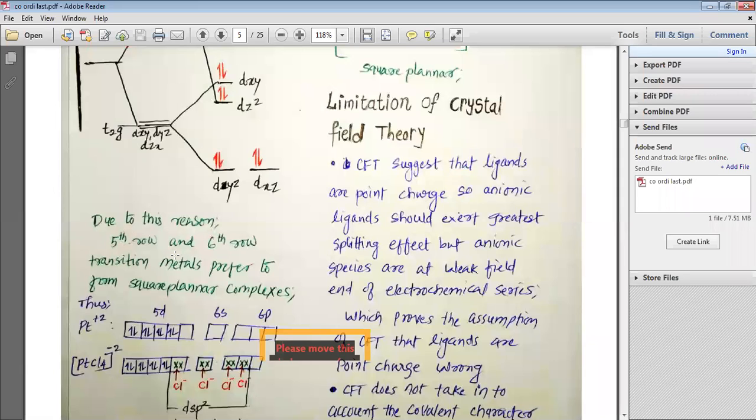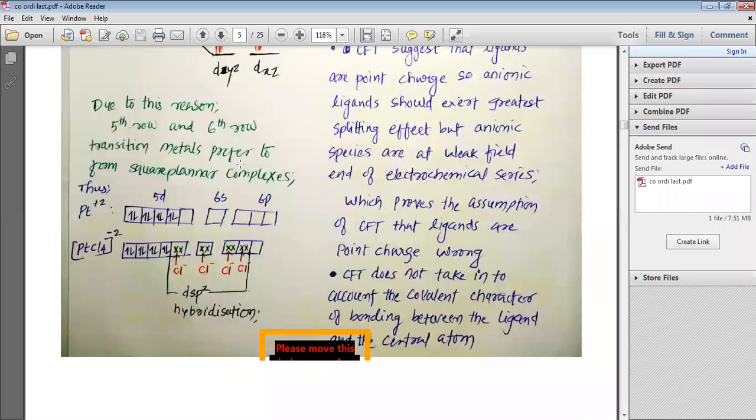Due to this reason, the 5th row and the 6th row of the transition metals prefer to form square planar complexes. So the elements belonging to the 5th row and 6th row of d orbital, or transition metals, prefer to form square planar complexes, and they always undergo dsp2 hybridization instead of sp3 hybridization.